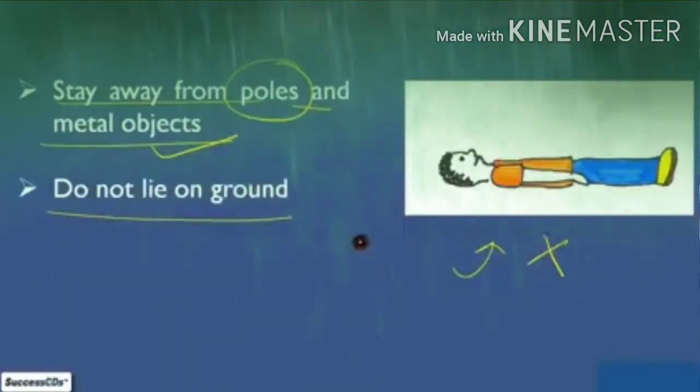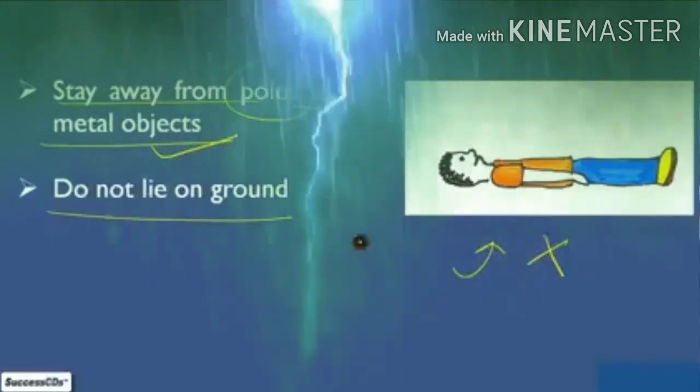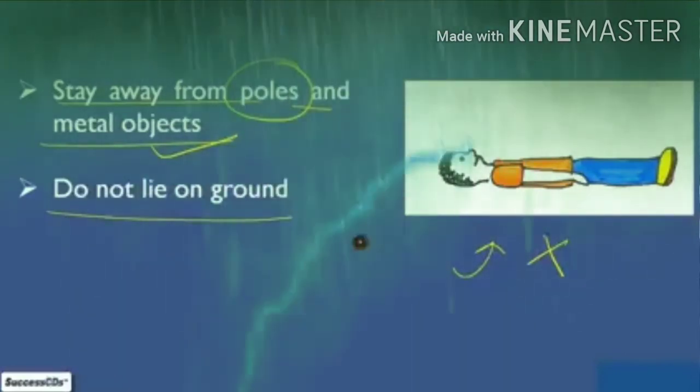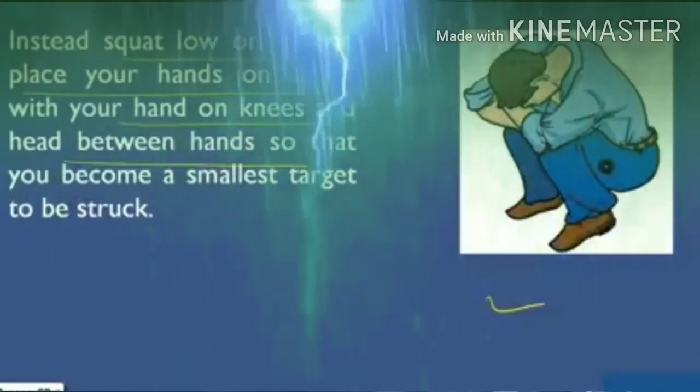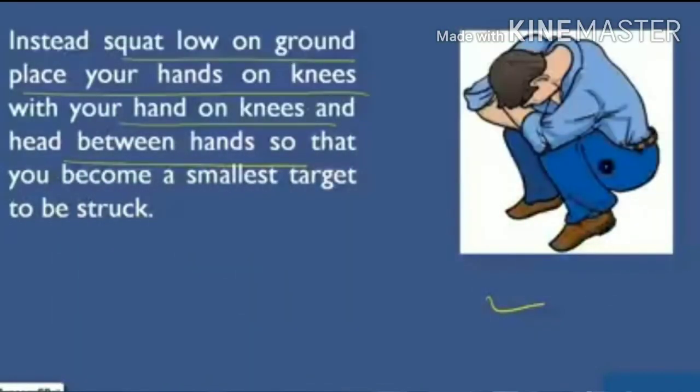Stay away from poles and metal objects and do not lie on the ground. Instead, squat low on the ground, place your hands on your knees with your head between your hands, so that you become the smallest target to be struck.